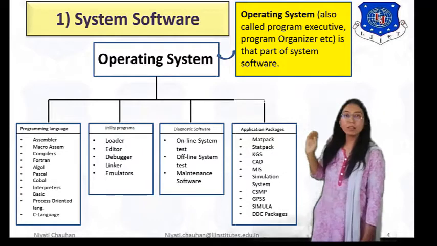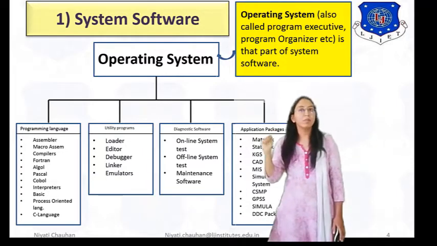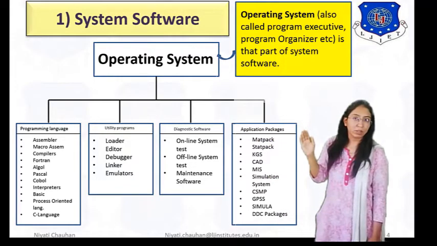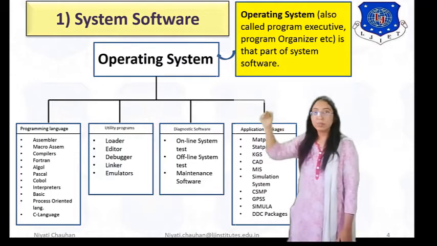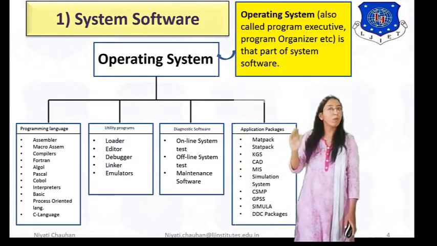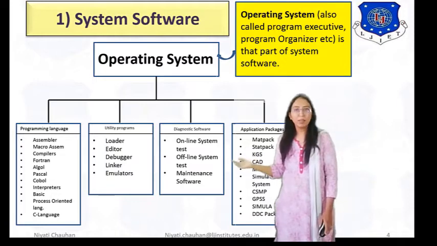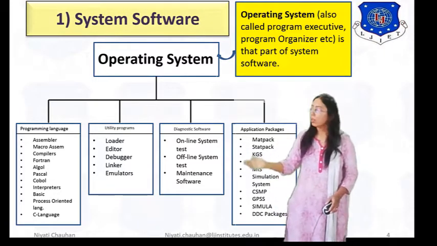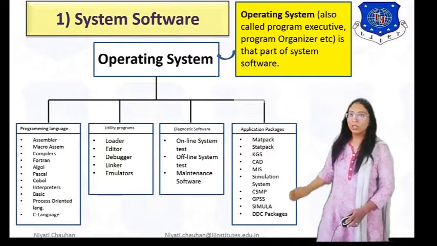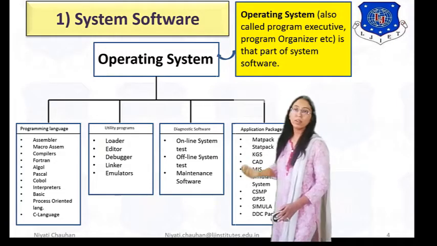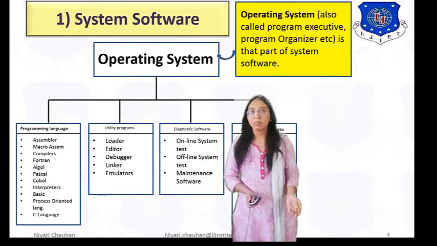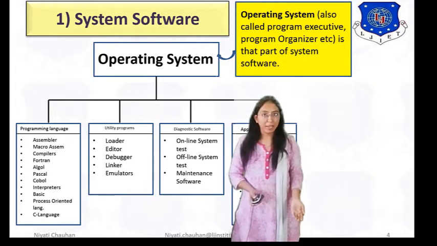So what is an operating system? The operating system, also called program executive or program organization, is a part of the system software. The operating system is divided into four parts. First, programming language. Second, utility program. Third, diagnostic software. And last, application packages. In system software, we are using different programming languages, right? We can use assemblers, microassemblers, Fortran, C language.